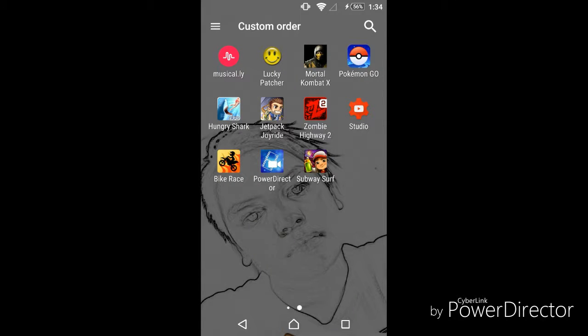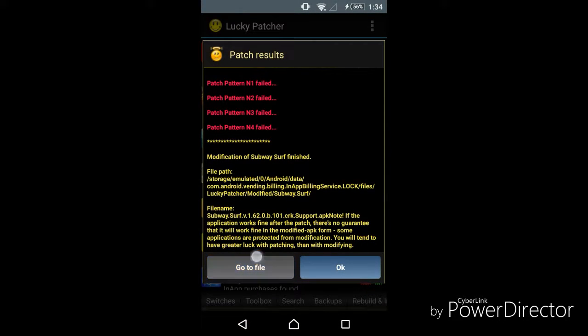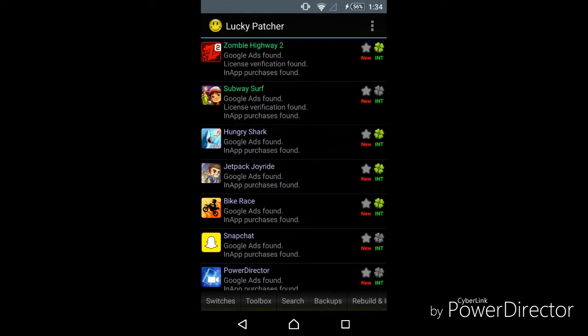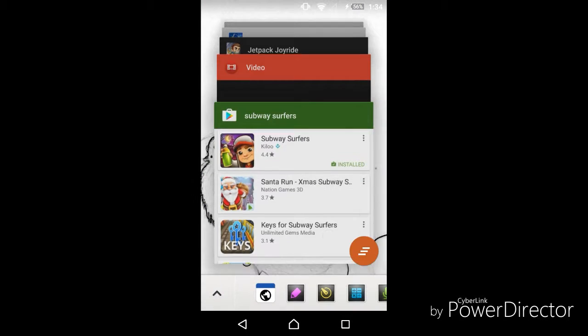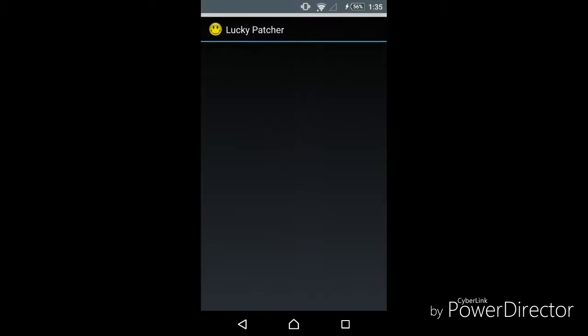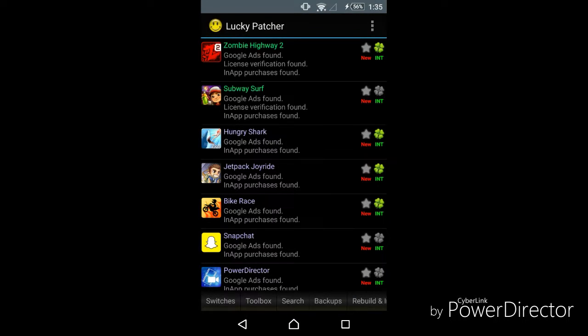This is my first video that I'm uploading on this channel, and today we're going to be hacking Subway Surfer with Lucky Patcher. So I just installed the game just then, and just go into Lucky Patcher. I'll just finish that. So you go onto Lucky Patcher, you find the game.